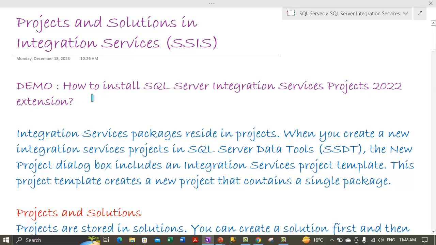If you have watched my previous video, I showed you how to install the SQL Server Data Tools by installing Visual Studio. We installed Visual Studio Community Edition, and after that we added the SQL Server Data Tools to that Visual Studio. Please watch my previous video, as this is a continuation of that. Now I'm showing you how you can install the SQL Server Integration Services Projects 2022 extension.